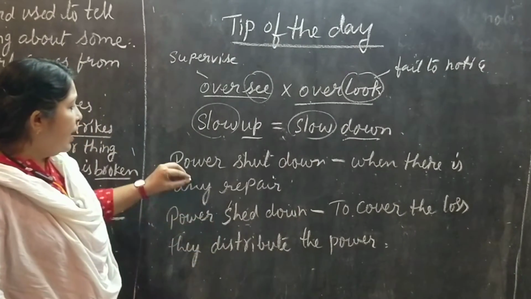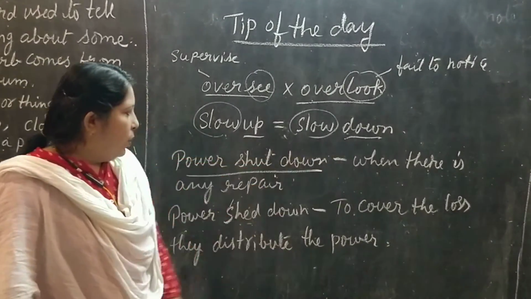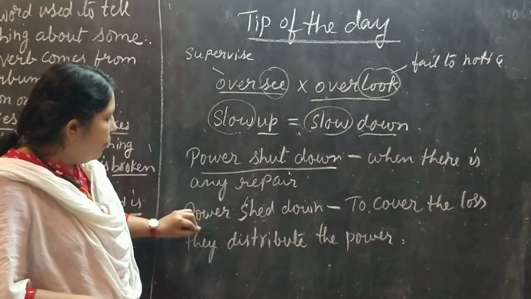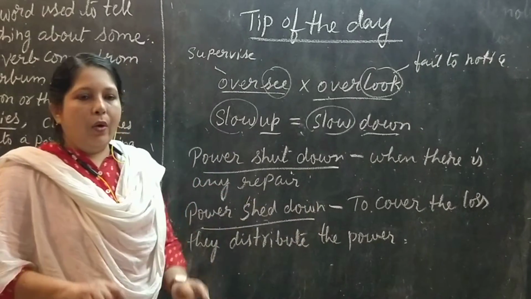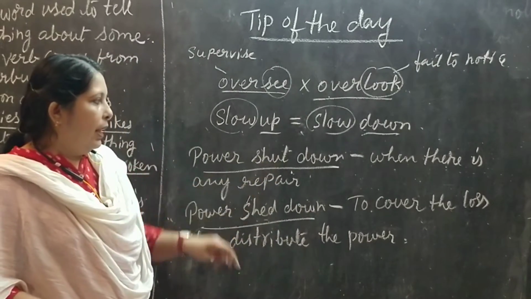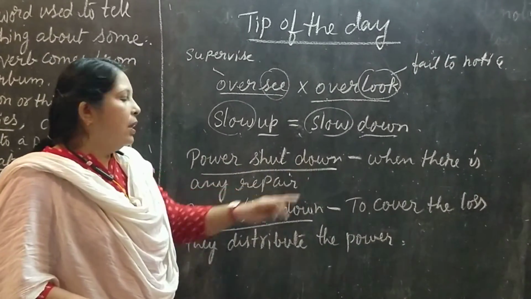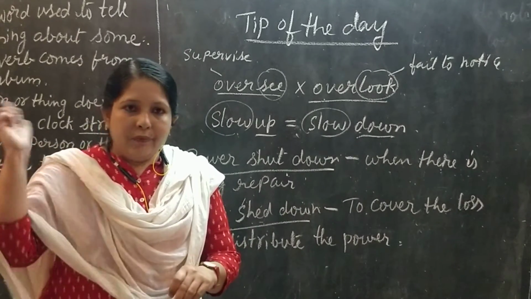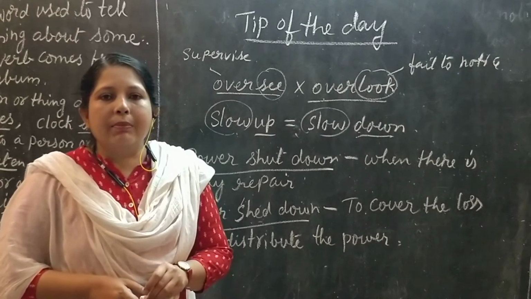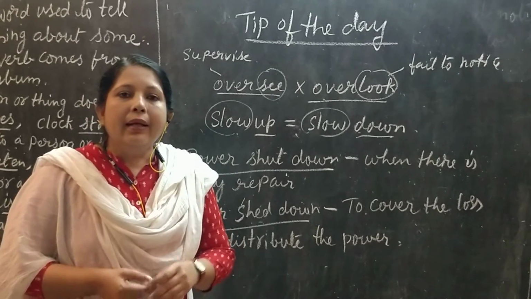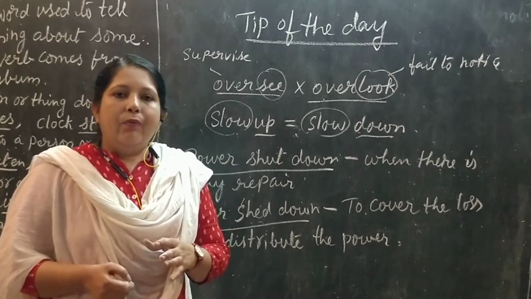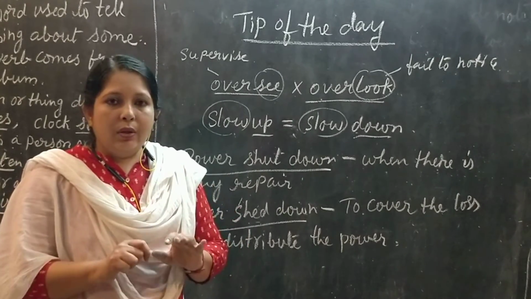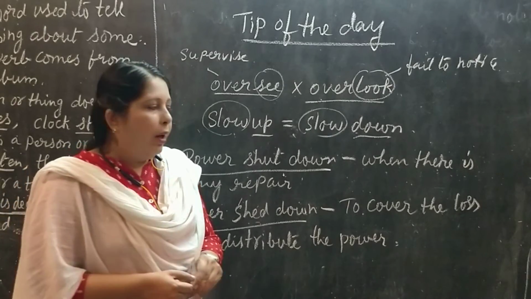Here is another word I want to tell you. There is a difference between power shut down and power shed down. S-H-U-T. Power shut down means when there is any repair in the current, where some fault is there in the electricity line. At that time we have to say power has been shut down just for the sake of the repair.